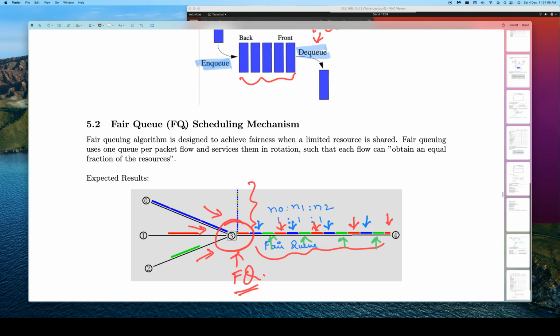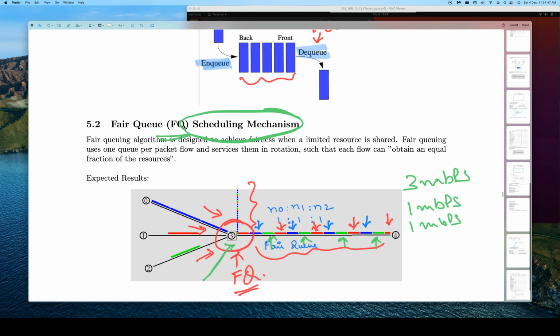Or in other words, however many different types of packets there are in the queue in the router, the data rate of the outgoing link is shared among them. For example, if the outgoing link is 3 Mbps, and we can see 3 types of packets or 3 flows, each has been given equal bandwidth, 1 Mbps each. That is about the fair queue scheduling mechanism.